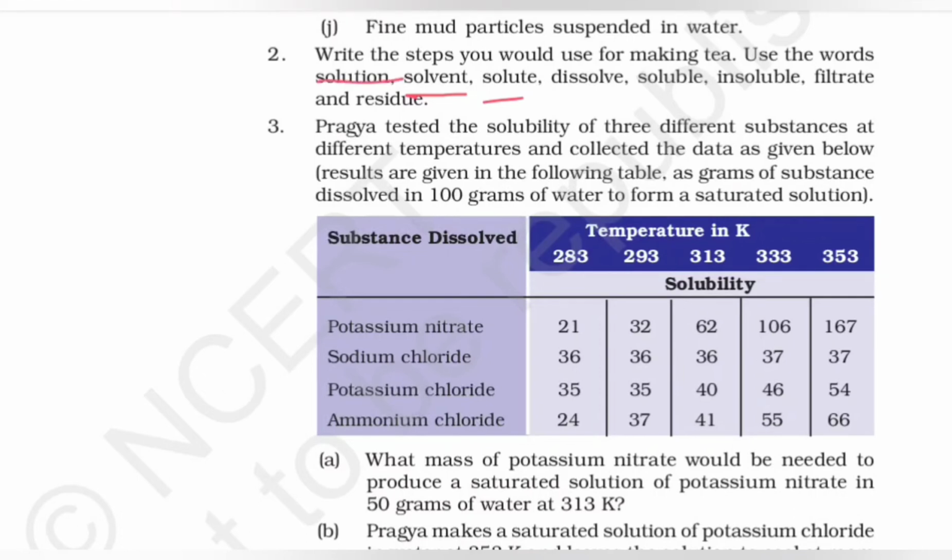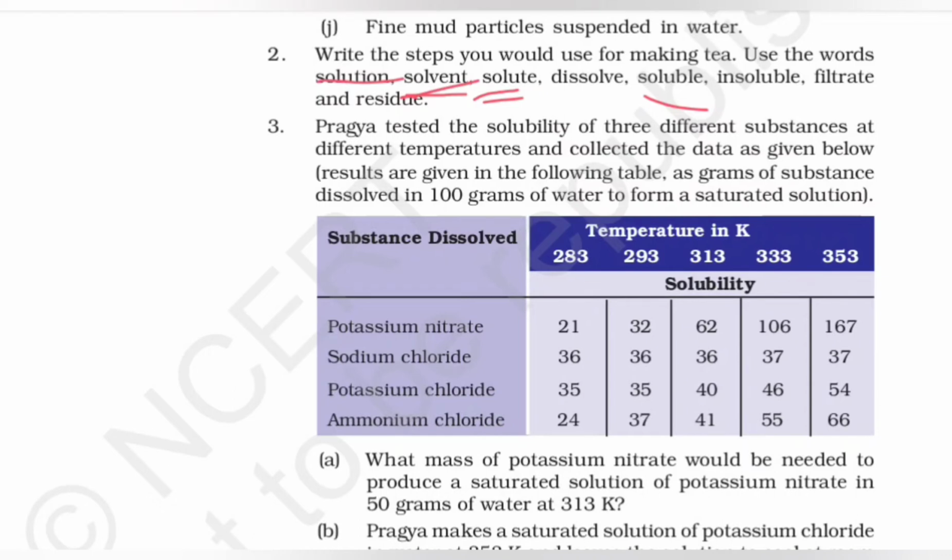The milk and the tea powder already remaining there. When you add sugar, sugar is a solute. Again, sugar is a solute and it is soluble in the solvent. Solvent is milk, so sugar is soluble in the solvent. After continuous stirring, you will reach saturation. Okay, saturation is not mentioned here, so we can just avoid it.